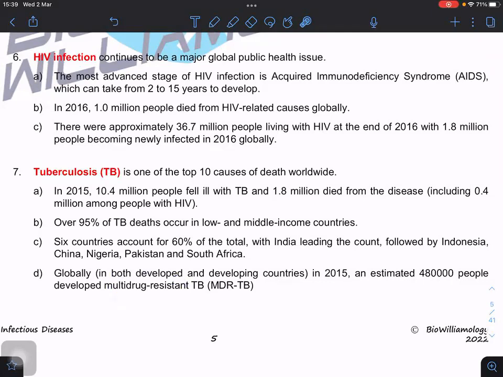The main problem of tuberculosis is that the bacterium, Mycobacterium tuberculosis, is slow-growing. So the whole course of treatment takes about 9 months to 1 year, or even up to 1.5 years, to get rid of this bacterium from our body.